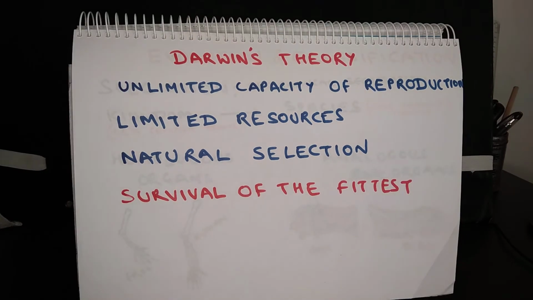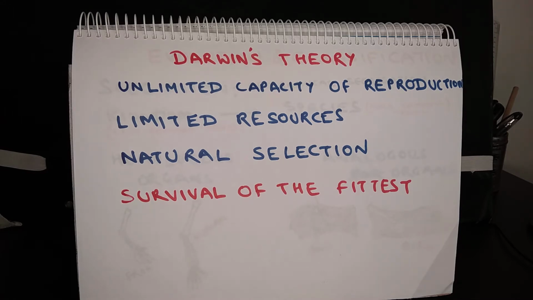Now Darwin's theory. Darwin is often revered as the father of evolution. When Darwin was quite young, around 22 years of age, he undertook a long voyage on a ship, and he traveled all around the world studying and analyzing different species of animals and plants, and compiling records. After he finished his journey, he worked on those records and came up with a wonderful book titled The Origin of Species. In his book, Darwin gave his theory of evolution.